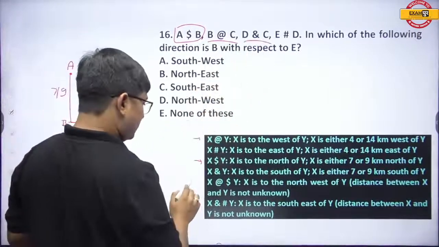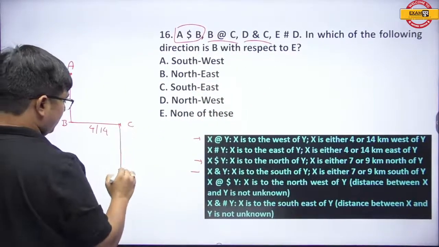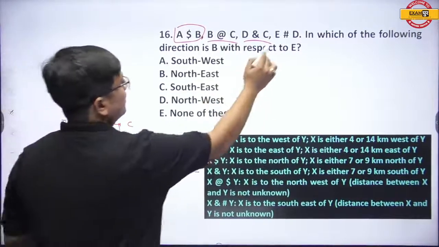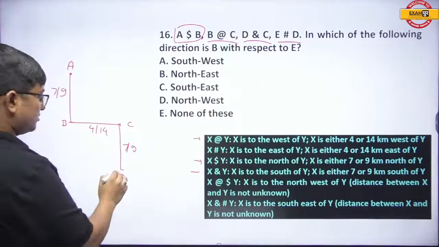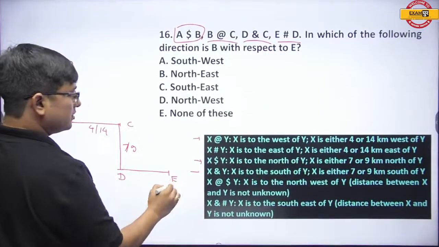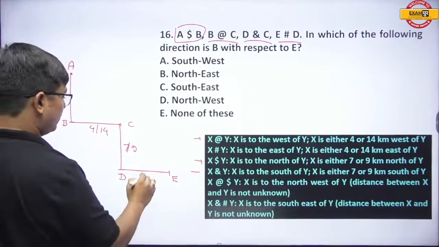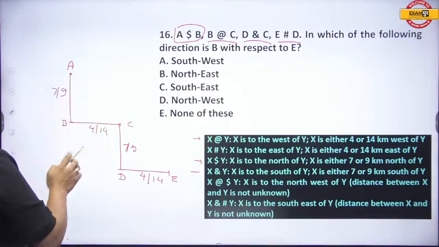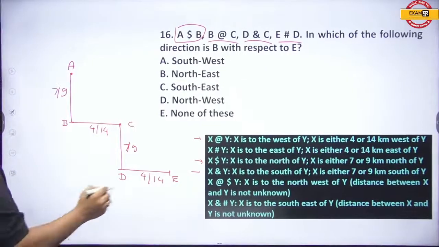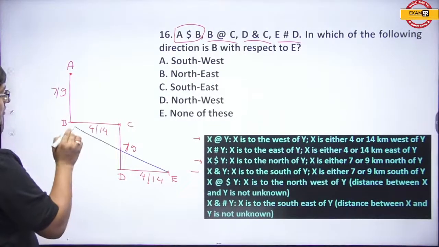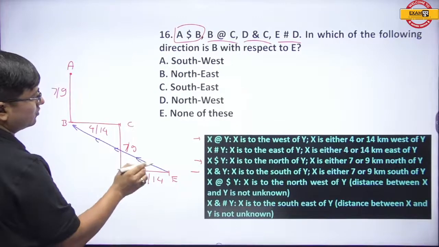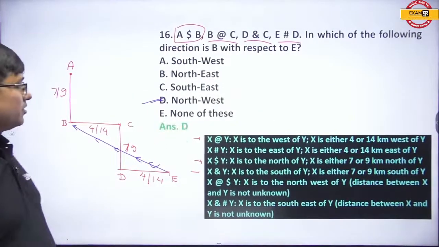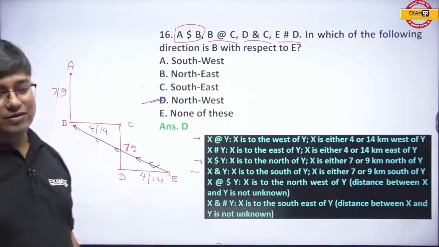D and C means D is south of C, 7 or 9. E has D means E is east of D, 4 or 14. And now, what is the direction of B with respect to E? With respect to E, it is northwest. And therefore it is the right answer, option D, northwest. Getting it or not?